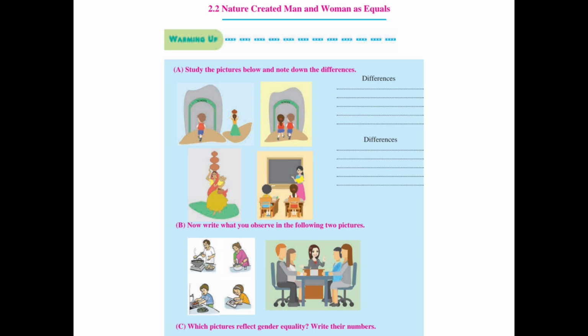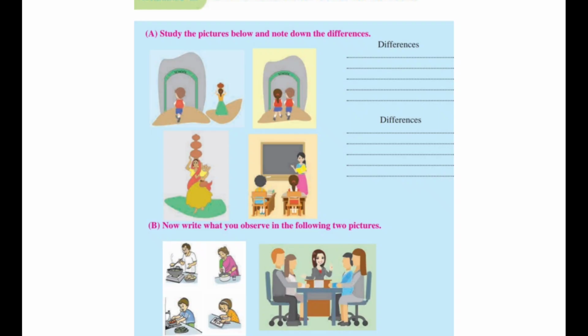In the next picture, one lady is carrying a water pot and a child also. And in the second picture we can see the lady is a teacher and she is teaching students. So here is the city picture and one is the village picture. Here we can say that village people maybe differentiate between men and women.